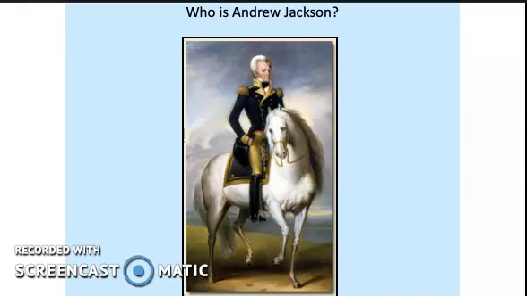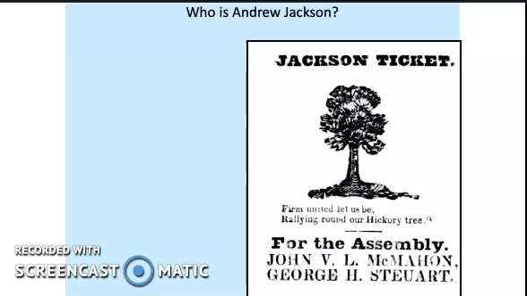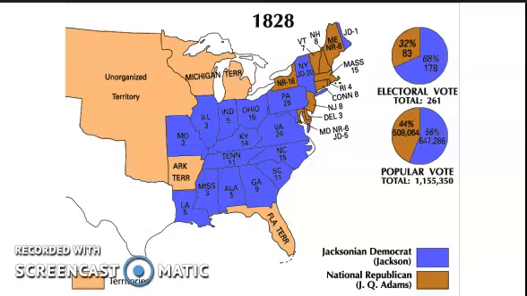Now, who is he? He's born in a log cabin. He's a hero of the war. He was perceived as being a very kind of tough individual. And so in 1828, because of all this, he wins handily against John Adams.